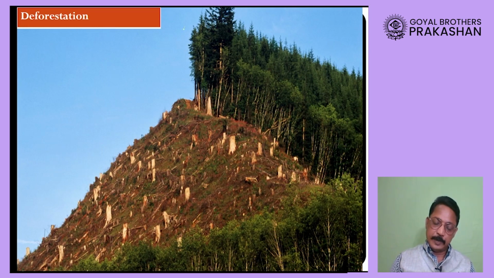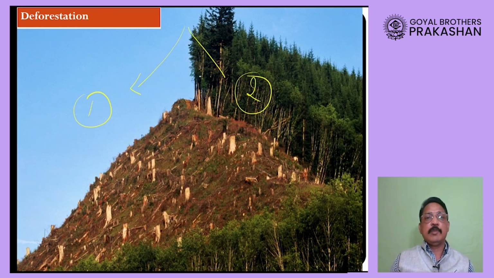Now look at this picture. If rainfall occurs on side number 1 and rainfall occurs on side number 2, what do you think? Where will there be more flow of water, faster flow of water, I mean to say? Yes, it will be more on this side, the left side, because there is hardly any obstacle for water to flow.